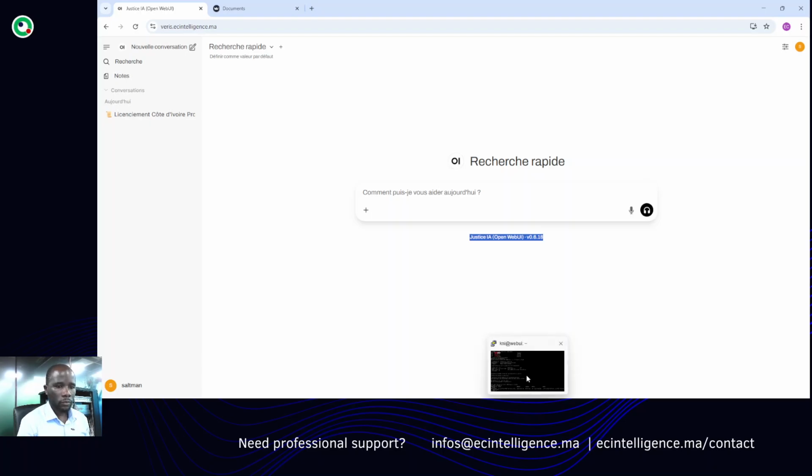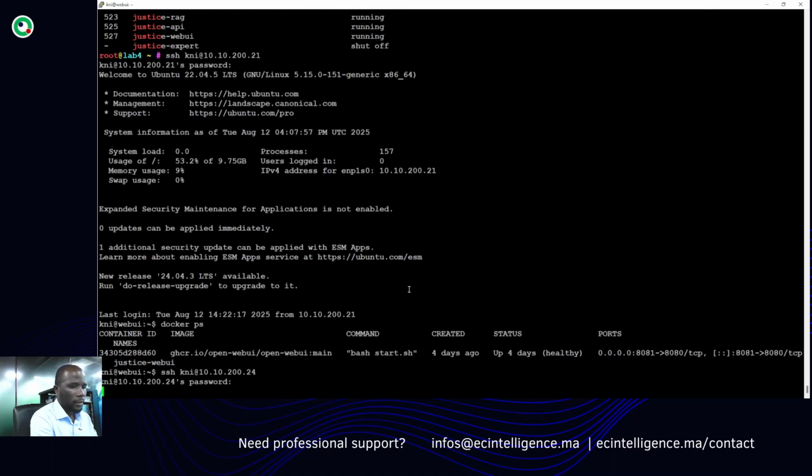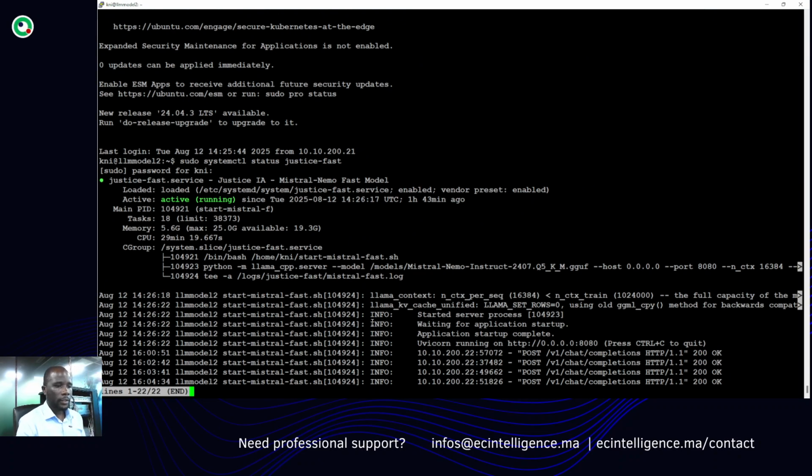What else do I have to show you? We have other nodes. Let's go to the fast model. This one is the fast model. You see it is based on Mistral.